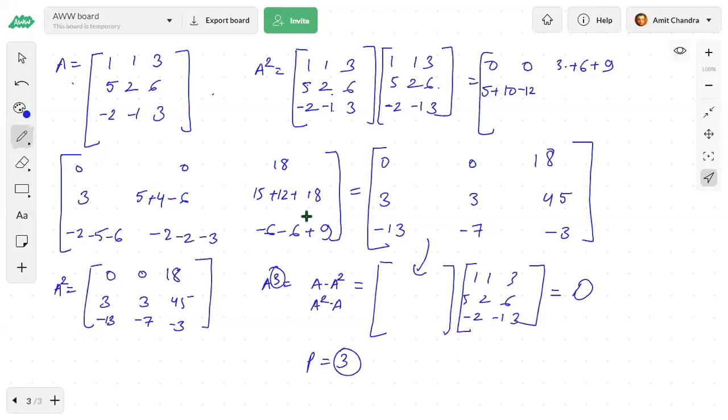So the only method is to find the square, then the cube, then the power 4. But they will not give you a nilpotent matrix of index 5 or 6. They will give you either 2 or a maximum of 3, because they know you can multiply. But it should not take too much time. Okay, everybody understood? In the previous slide, this was correct.